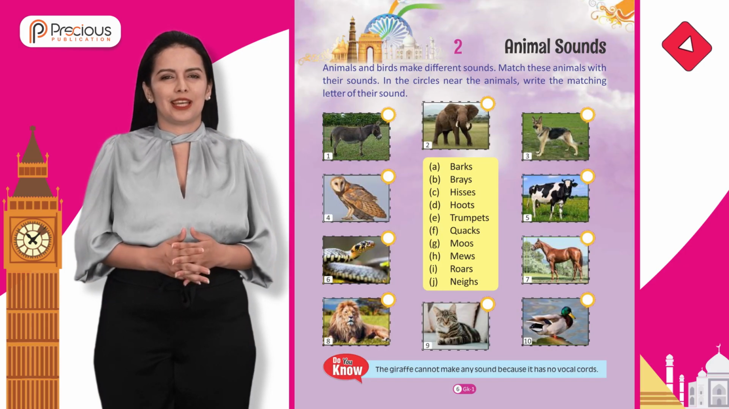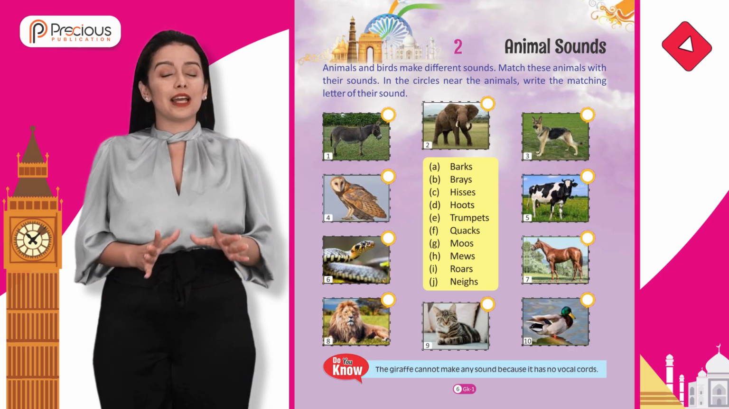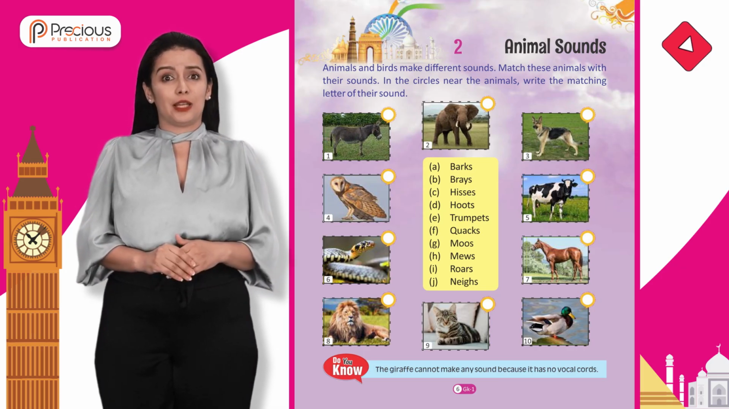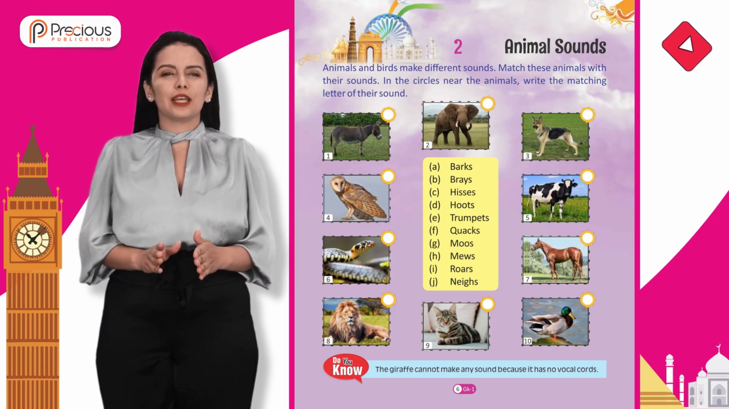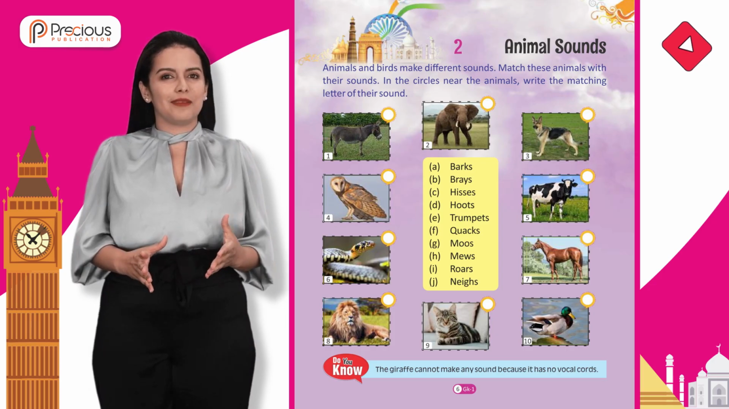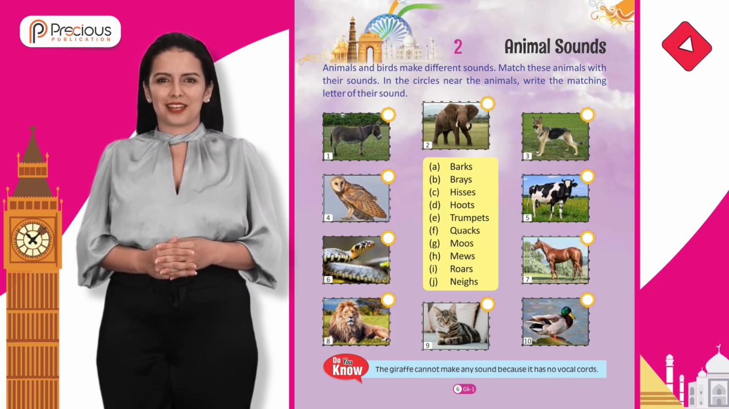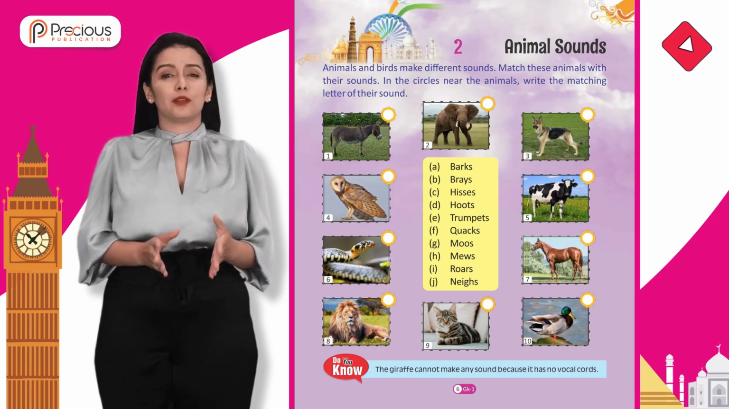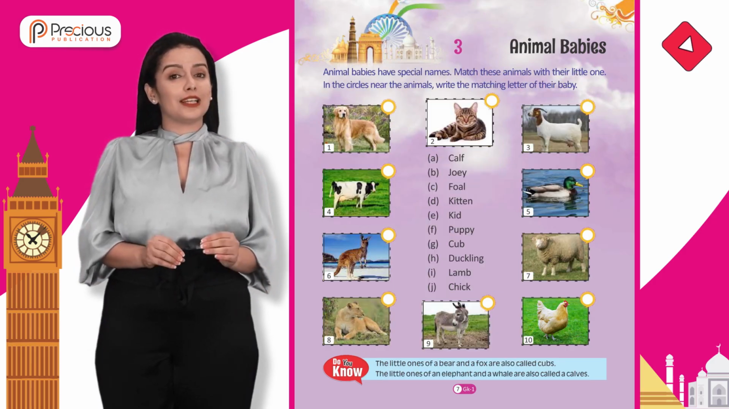Chapter 2. Animal Sounds. Animals and birds make different sounds. Match these animals with their sounds. In the circles near the animals, write the matching letter of their sound. Do you know? The giraffe cannot make any sound because it has no vocal cords.